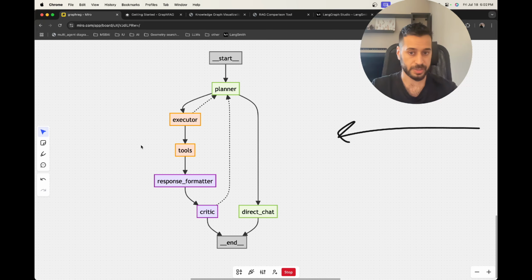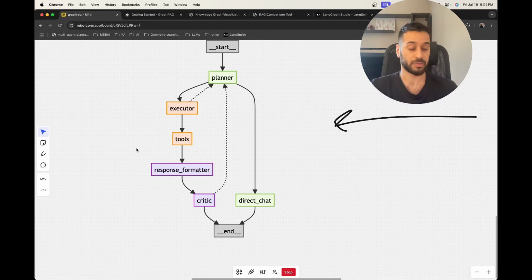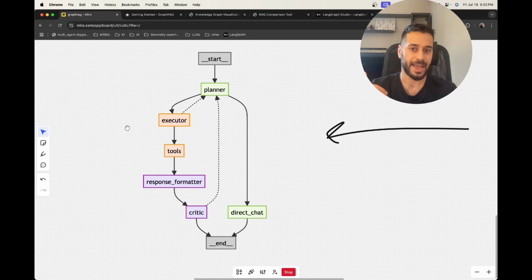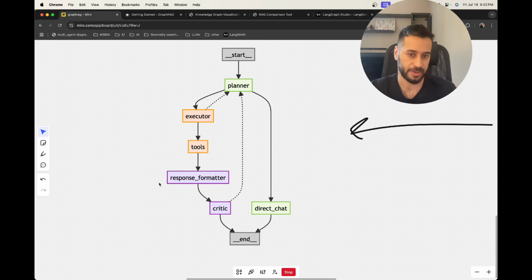After the tool executes, then I have a response formatter to format the response of the tool output. And then this response, the formatted response, will go to the evaluation or the critique phase. So the critique node will take the formatted response and run it through the metrics that we just discussed. And it will predict basically how accurate the response is and whether there is any hallucination in the response.